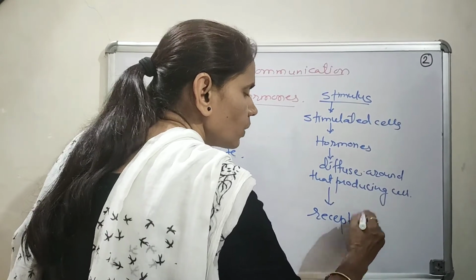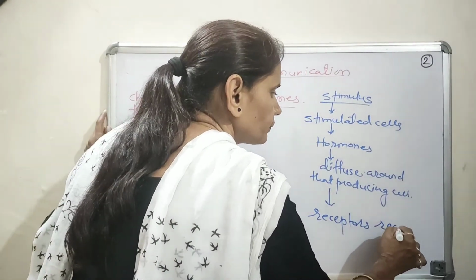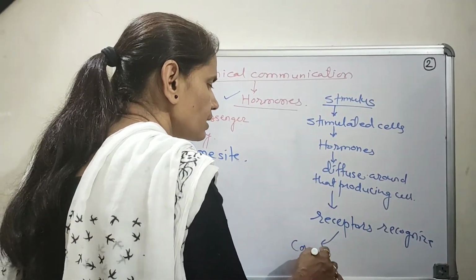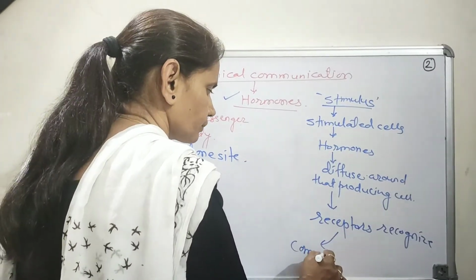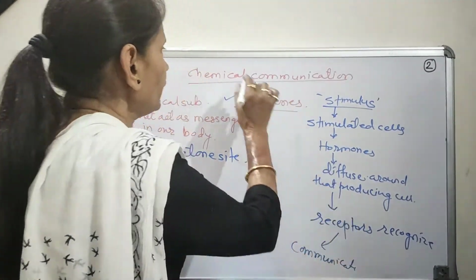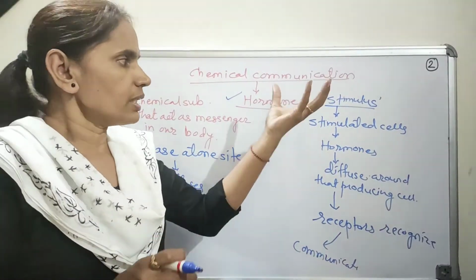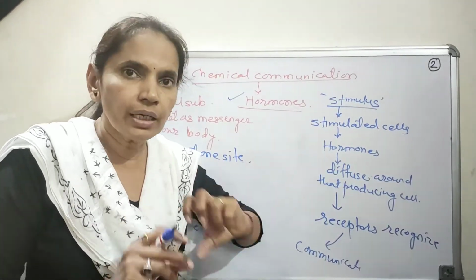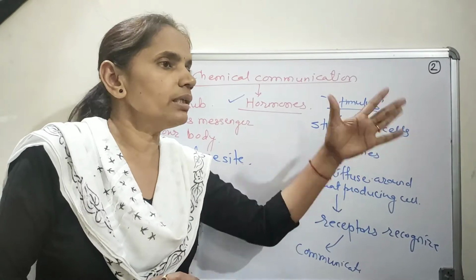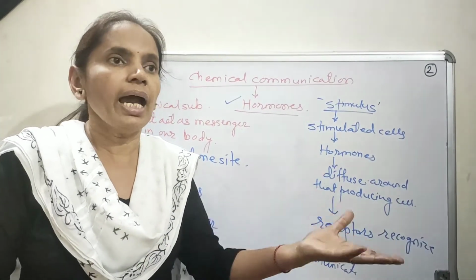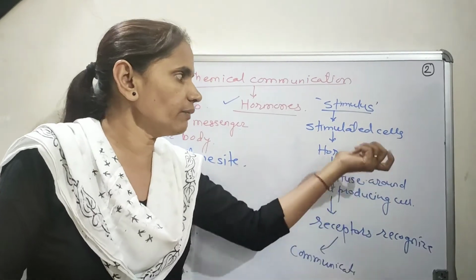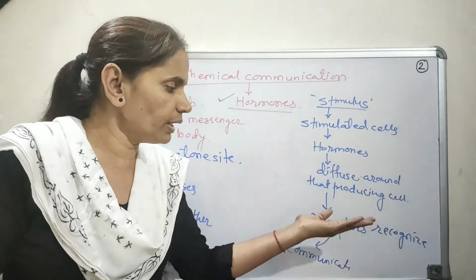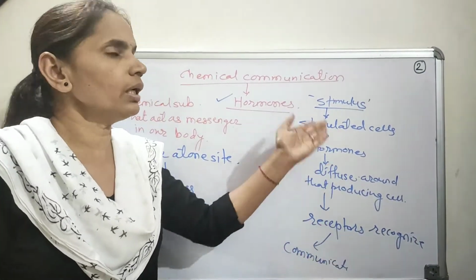So these receptors on the other cell will recognize it, and they not only get stimulated, they again communicate this specific stimulus.